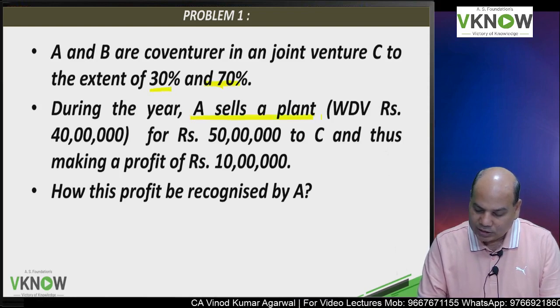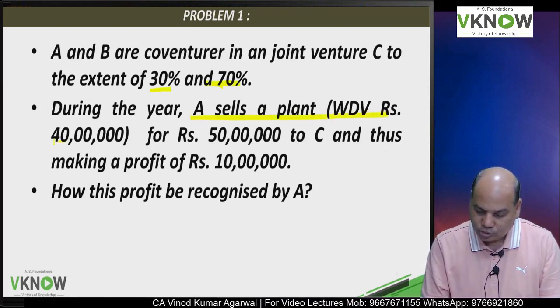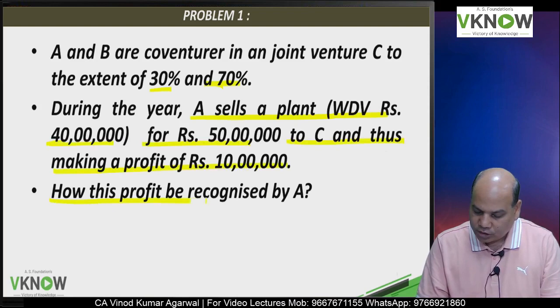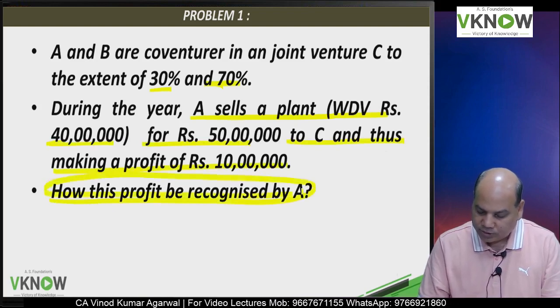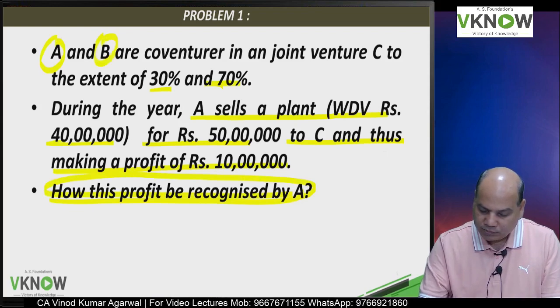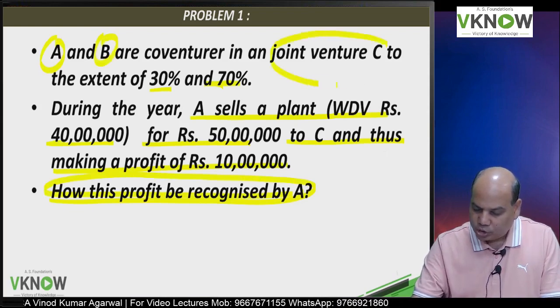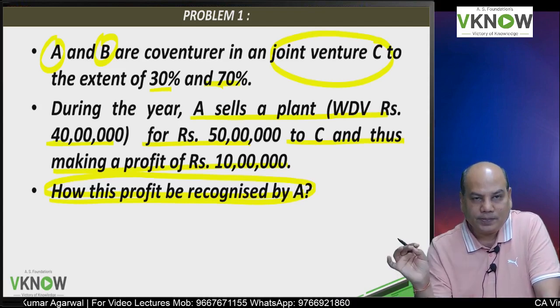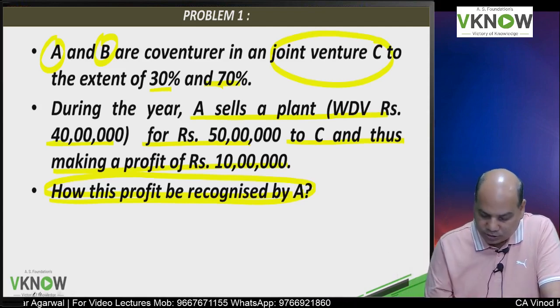During the year, A sells a plant WDV 40 lakh for 50 lakh to C, and thus makes a profit of 10 lakh. How will this be recognized by A? Now this is A, this is B, and a new entity C is created. So this is a question of JCE.